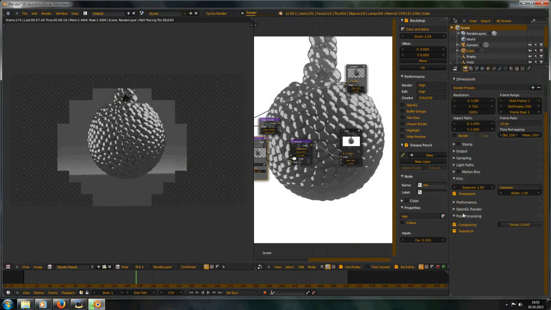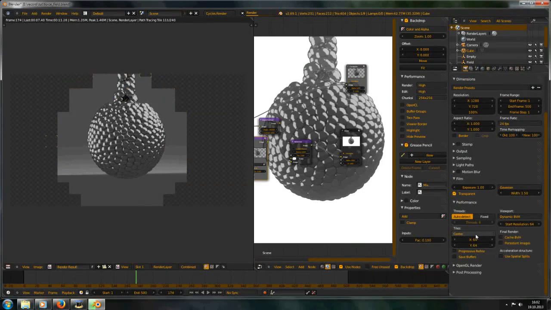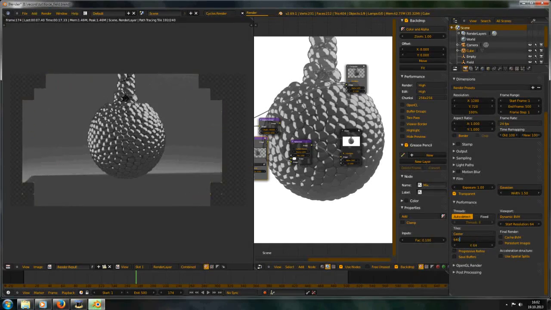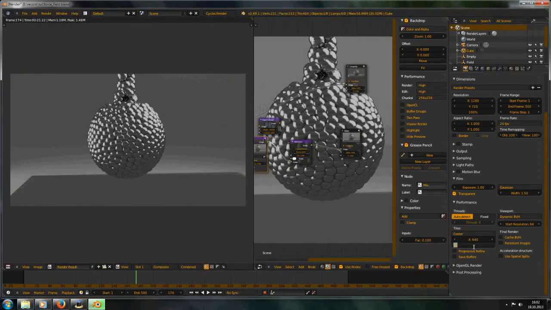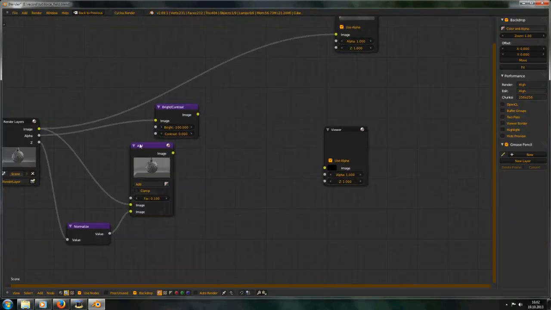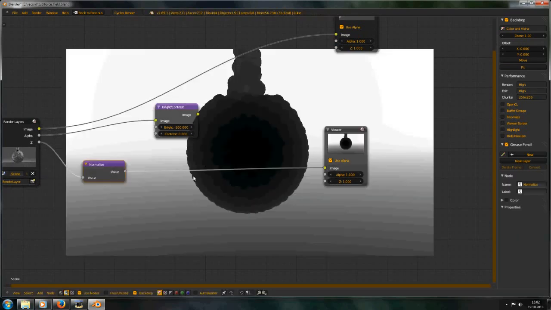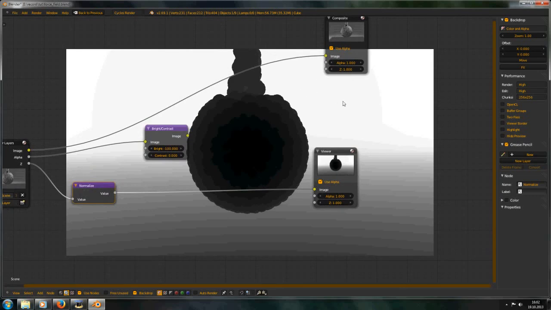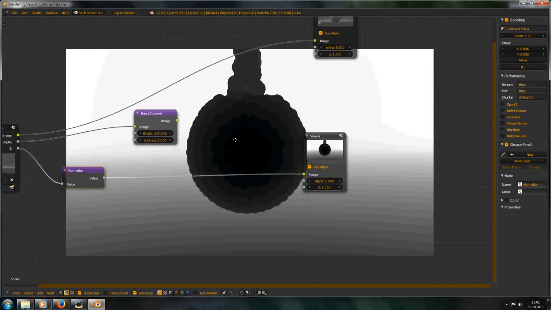Oh, my titles are too small. 720 now. So delete these nodes because we don't have any alpha channel. Yeah, that looks much better, I think.